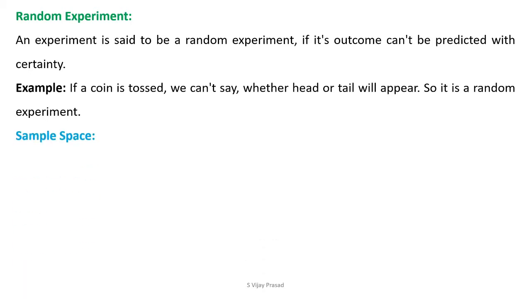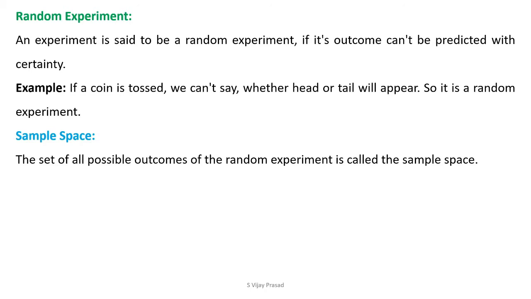Sample space. What is the meaning of sample space? The set of all possible outcomes of the random experiment is called the sample space. It is denoted by capital S, and its number of elements is n of S, the total number of elements in the sample space.